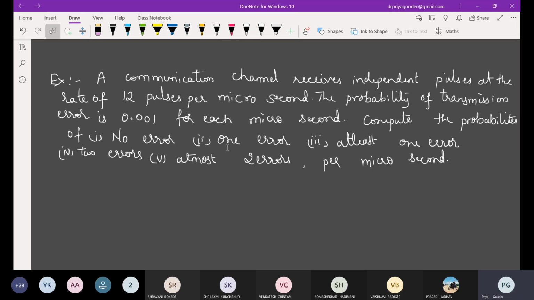Write the next. A communication channel receives independent pulses at the rate of 12 pulses per microsecond. The probability of transmission error is 0.001 for each microsecond. Compute the probabilities of no error, one error, at least one error, two errors, at most two errors per microsecond.